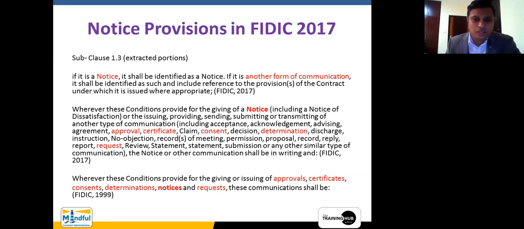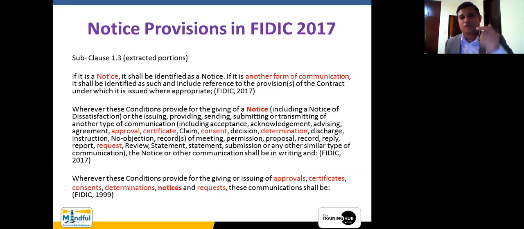Sometimes when you are sending an email, it has not been delivered to the particular person for some reason. Even though it is contained within the contract data, there is a place for the project manager, or we call him the contractor's representative, and the engineer or the employer to insert a particular email address which is the authorized email address. If something goes from that particular email address, that is considered as an official communication. Not everyone can send like that.